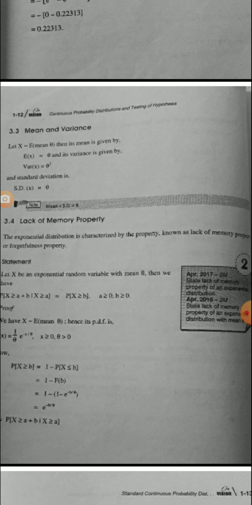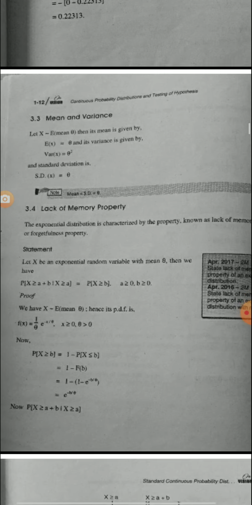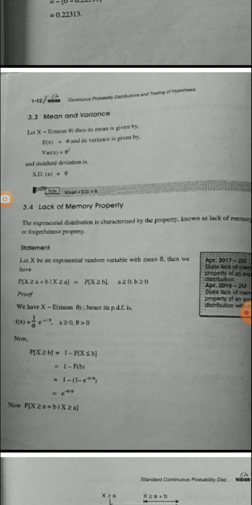So the statement is: let X be an exponential random variable with mean θ, then we have P(X ≥ a + b such that X ≥ a) equals the probability of X ≥ b, where a ≥ 0, b ≥ 0. This is the statement of the theorem or property.